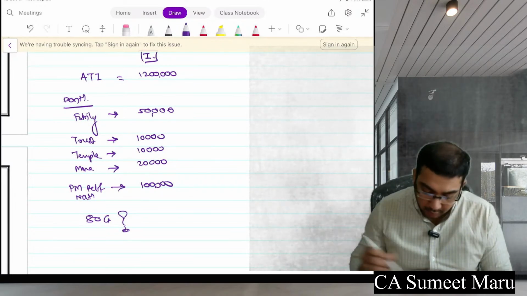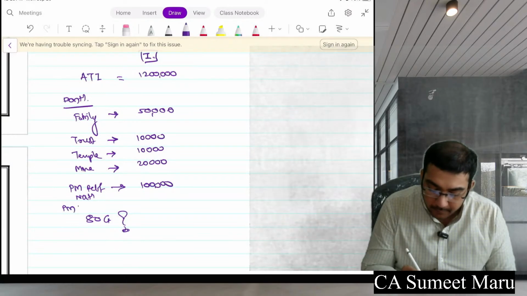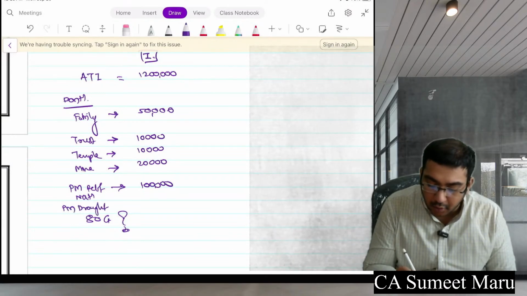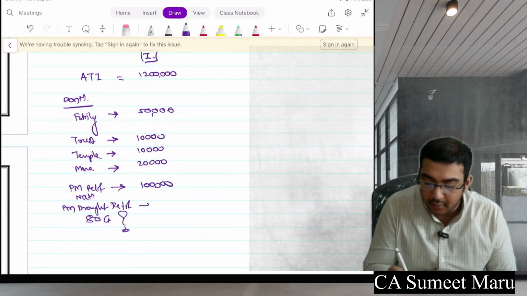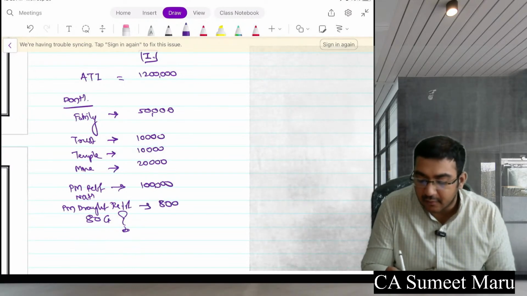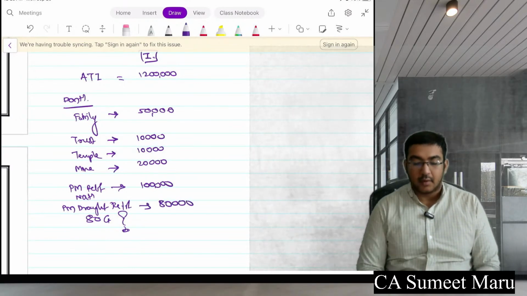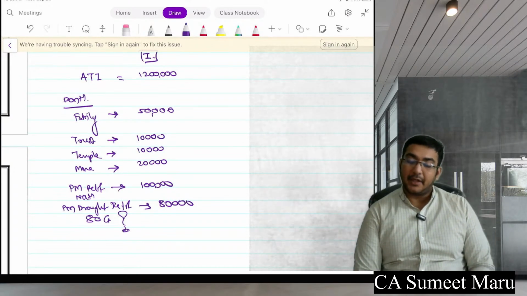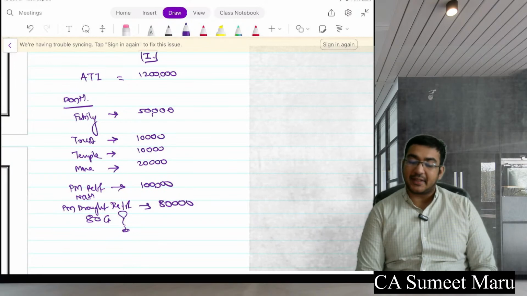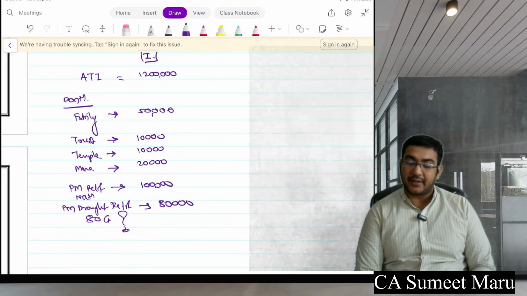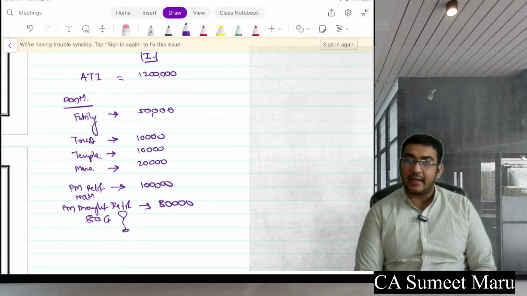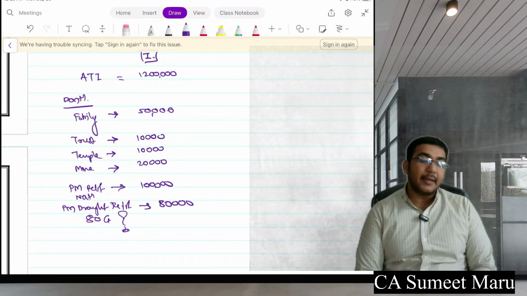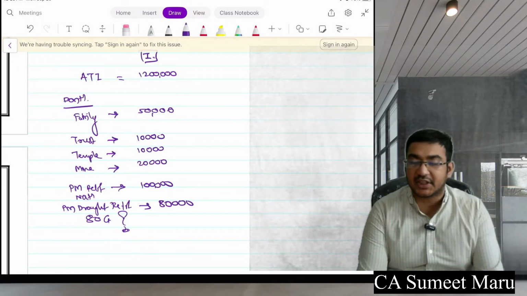Let me add one more: PM Drought Relief Fund, 80,000. So you have an adjusted total income of 12 lakh. Family planning promotion you have 50,000, trust 10, temple 10, minority 20, PM National Relief Fund 1 lakh and Drought Relief Fund 80,000. Tell me the total deduction available under section 80G.